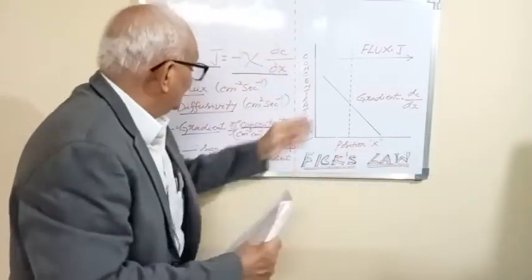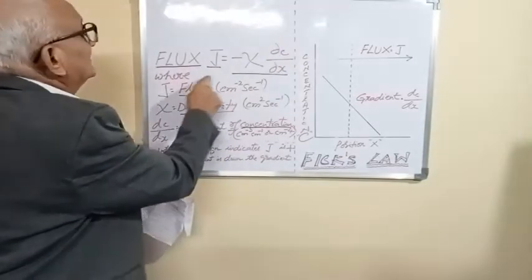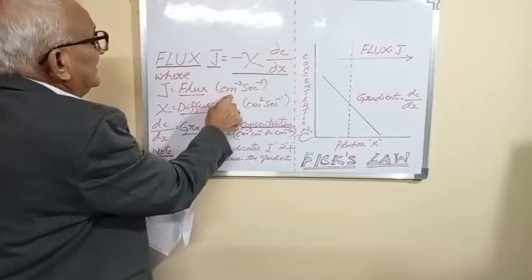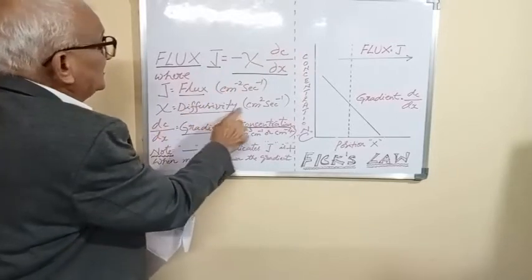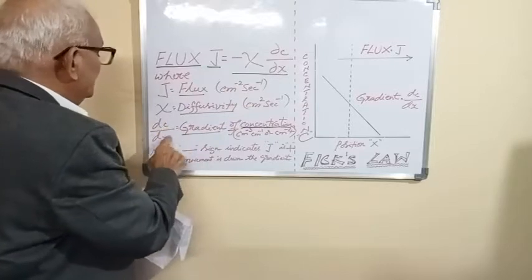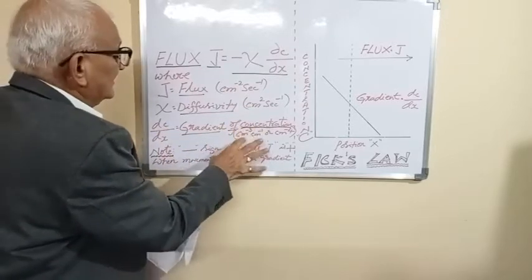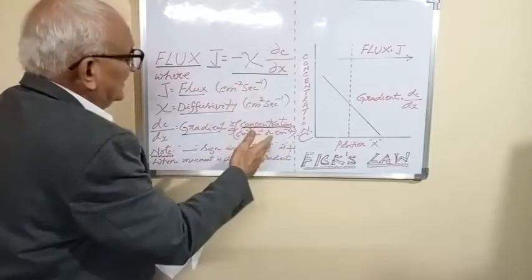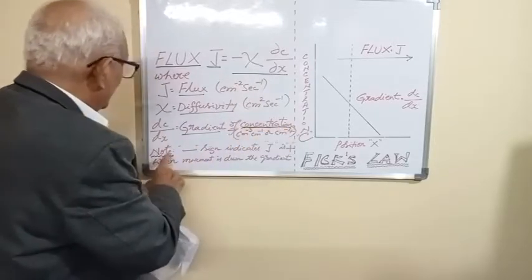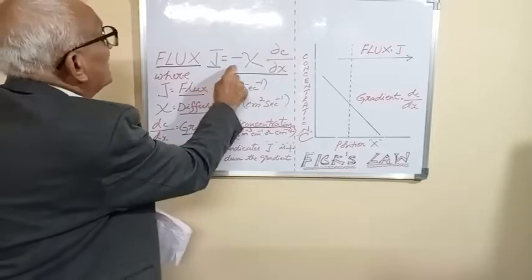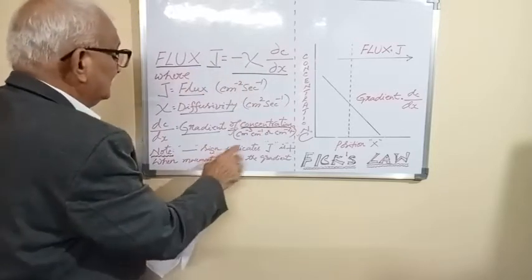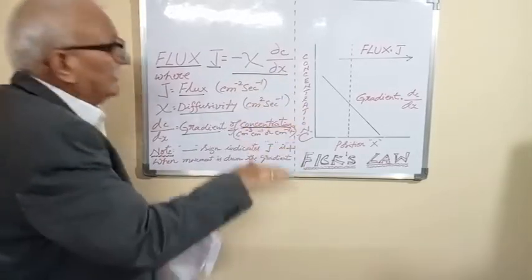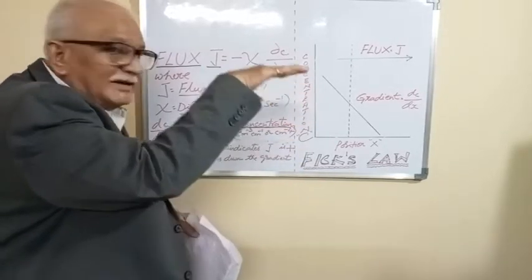Now, as far as Fick's law is concerned, J, the flux, is equal to minus D dC by dx. J is the flux, D is the diffusivity in centimeter square per second, and dC by dx is the gradient of concentration. What is very, very important here is the minus sign. The minus indicates that J is positive when the movement is down the gradient.